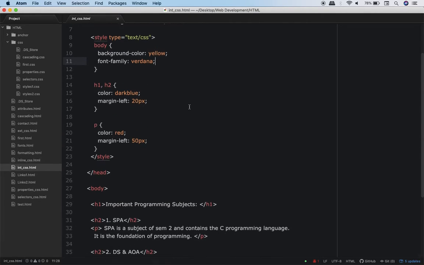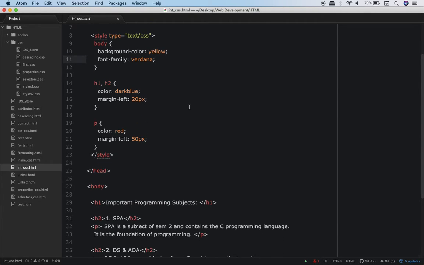Alright, now let me see how attentive you were. Look at this code and tell me, in this code how many CSS rules do you see? You can pause the video if you wish to. So there are 3 CSS rules. This is the first one, this is the second one, and this is the third one.